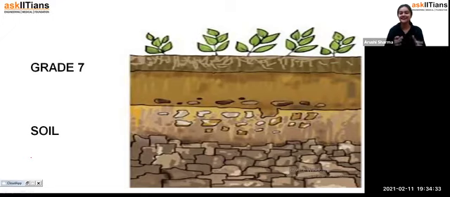You can see that the chapter is all about soil, how soil is useful for us, how we are growing crops on it, and what disadvantages we are going to face if soil is not there. So we are going to see all such points in this chapter. Fine, so now we are going to start it.